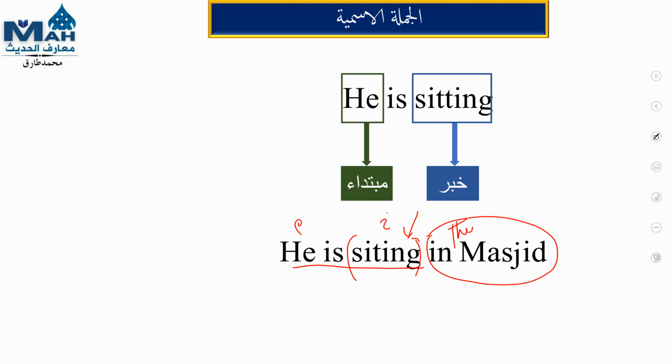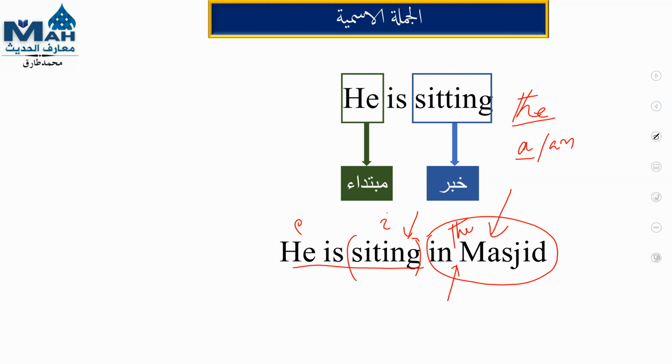Why I'm saying the masjid, because I am going to use it as ma'rifa. In English, any ma'rifa noun will start with "the", and nakira will start with "a" or "an". So if I say he is sitting in a masjid, it means I don't know that masjid. When I say he is sitting in the masjid, it means I know that masjid. So this is just a slight explanation for that.